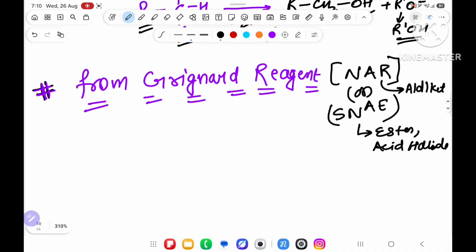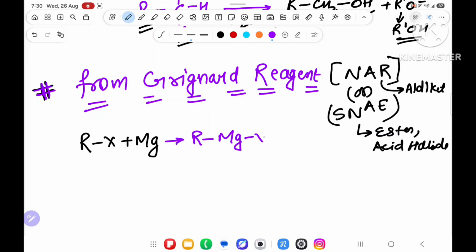First of all, you already know from Grignard reagent that Grignard reagent is RX plus Mg. I have covered Grignard reagent in one shot, but don't worry, those who have not seen it will be able to understand. See over here. You know that it is forming R, Mg and X. This is known as Grignard reagent.